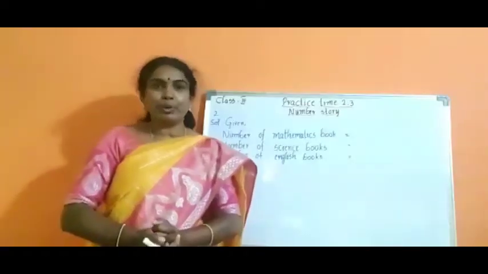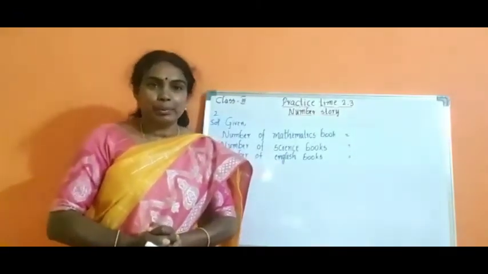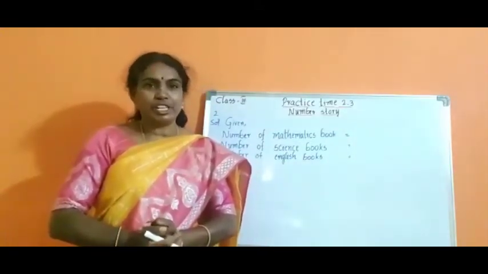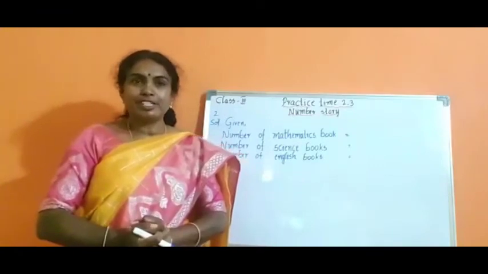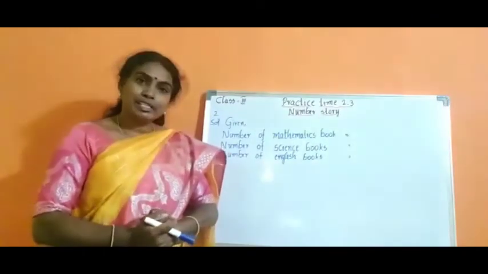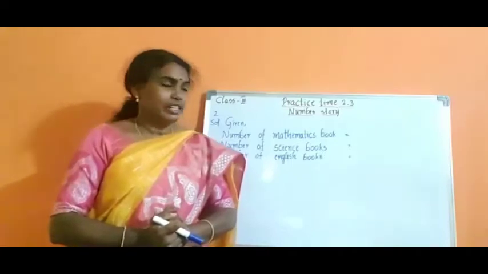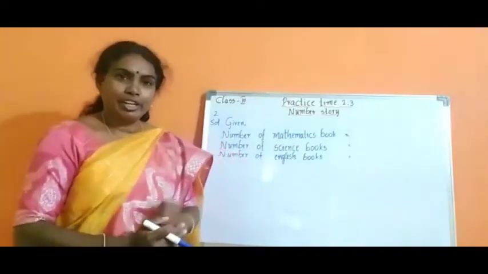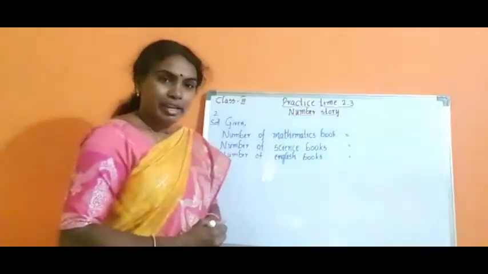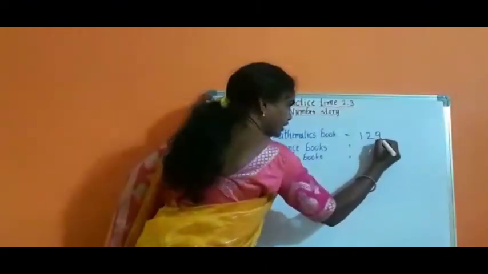I read the number story. What did you understand from the story, children? Library. Yes, a library has books, story books, magazines, newspapers. We get a lot of information from the library. So in the given question also, there are mathematics, English and science books in the library. In detail, how many are there? Now we write in statement form. The number of mathematics books, 1295.